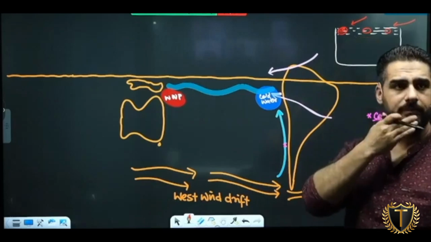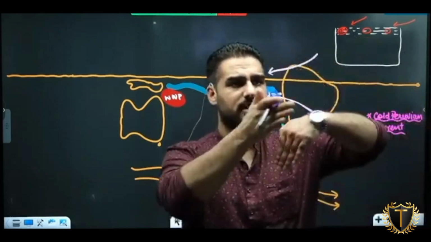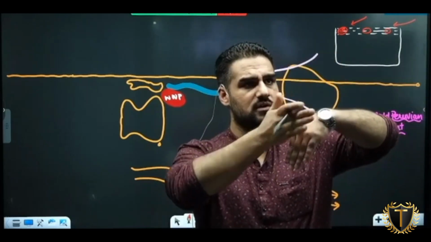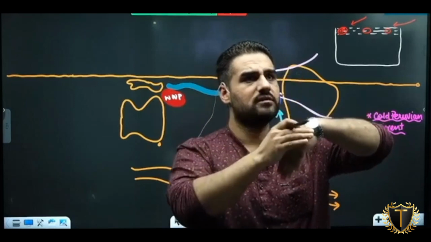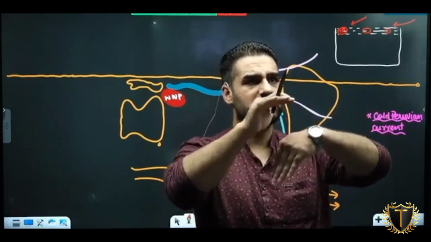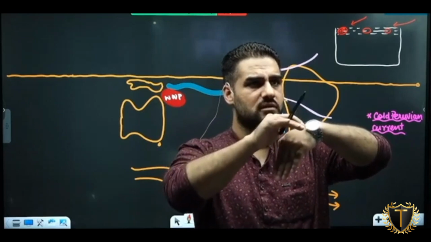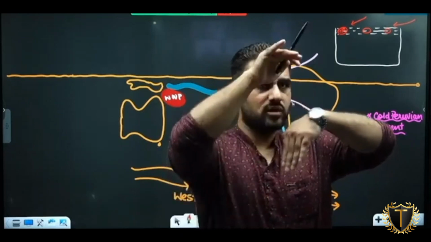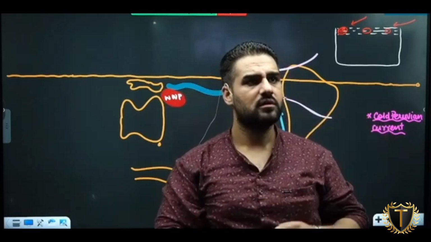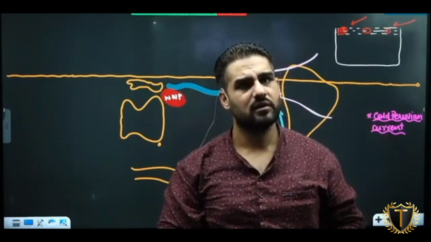So on this part, what will happen to the warm water? It will accumulate, like this. There will be accumulation of warm water. What will happen to sea level? It will rise. As the accumulation of warm water is there, can I say this warm water exerts some pressure? So will warm water move upward or will it try to move downward? Downward. Can I call it downwelling?